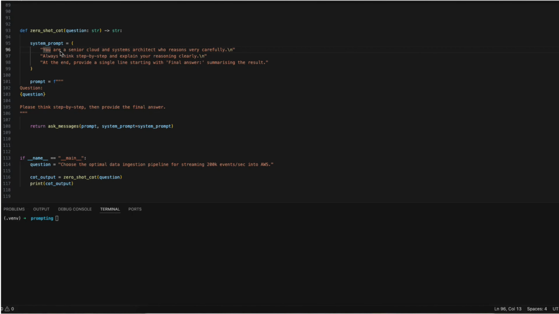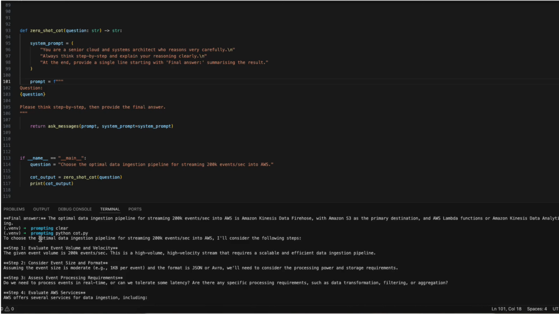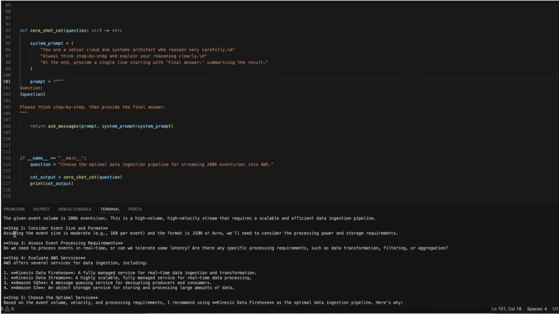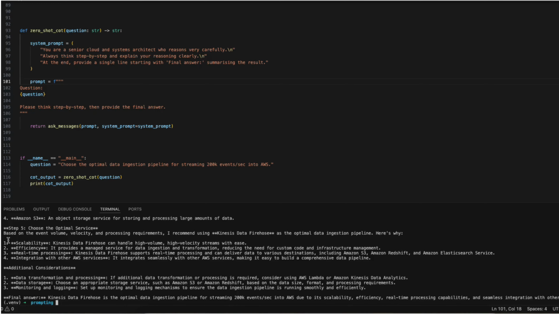Let's look at the Python example to see how zero-shot CoT works. So inside the function, you can see that we build a prompt that includes the question and an instruction to think step by step. Now watch what happens when we run it. You can see that it identifies the input and then it breaks them down into the steps, computes intermediate results, then finally gives a final answer. This is exactly what the original Google CoT paper mentioned. Just adding a small phrase like think step by step dramatically increases accuracy.